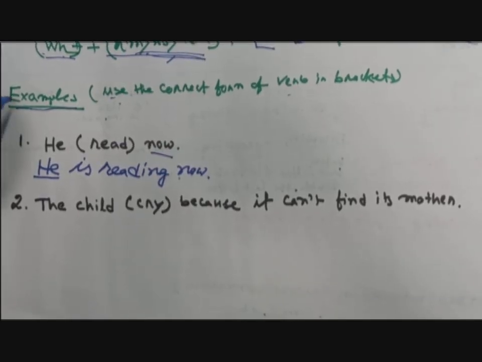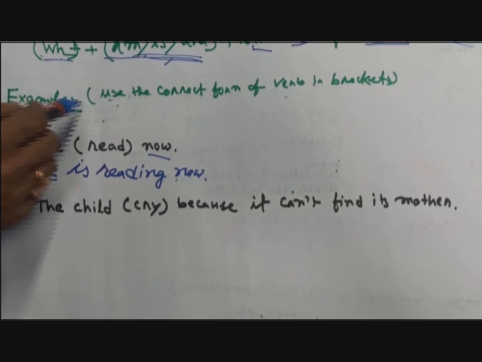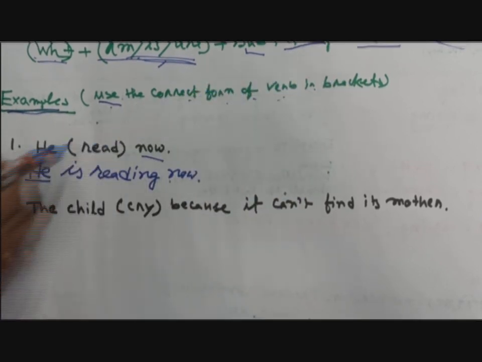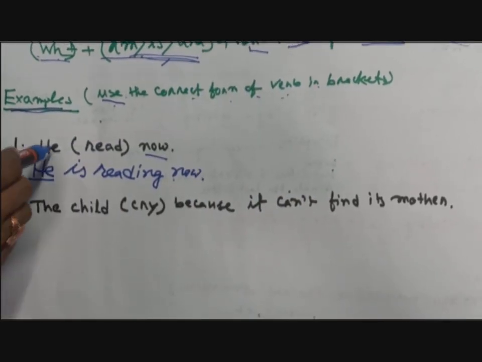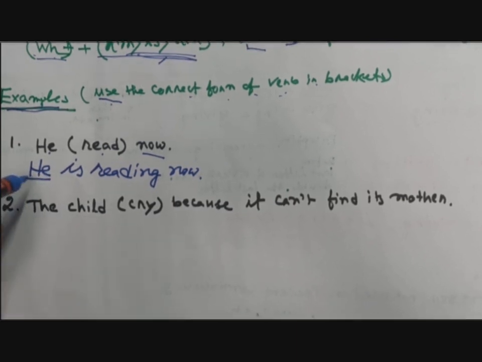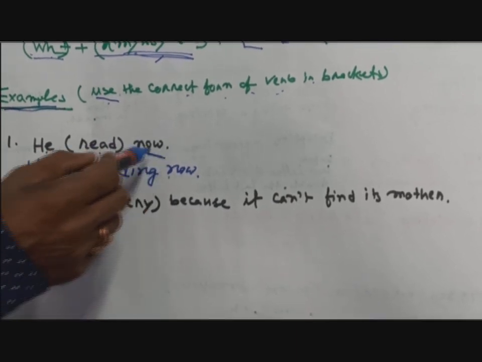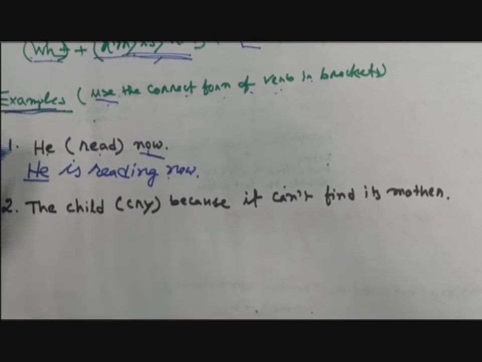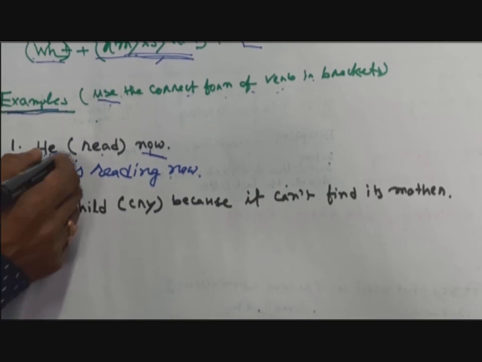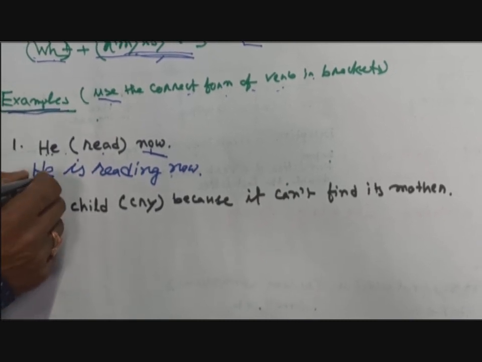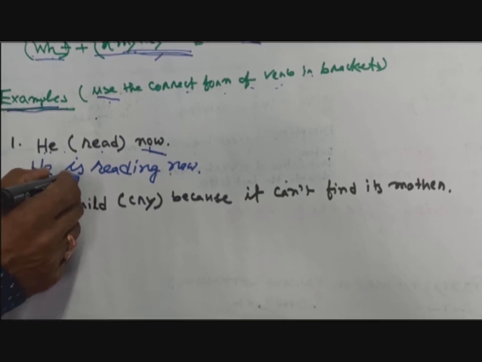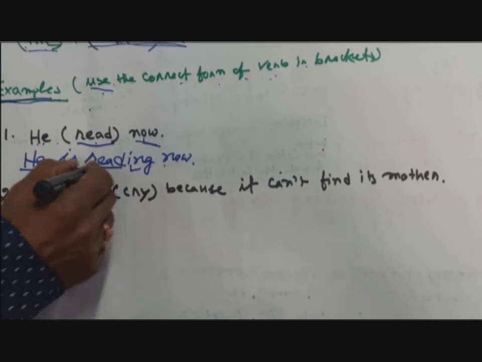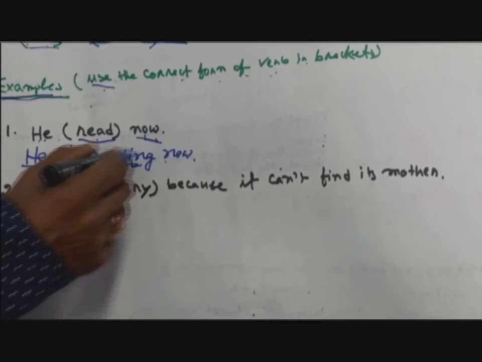Let us take some examples. In examinations you will get questions like: use the correct form of the verb in brackets. Suppose the sentence is: he read now. So you find here now, that is, it is given in present continuous tense. So how will you write? You know that after putting the subject you have to write the be verb. This is third person singular number, so you have to put is. After that the first form of the verb is given. After that what do you have to add? ing, that is reading now. That is, he is reading now.